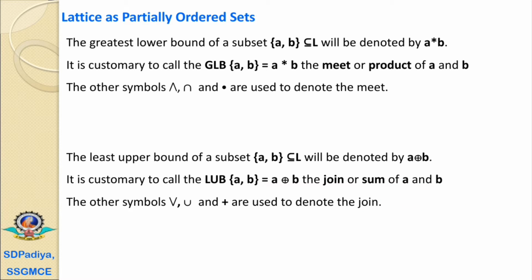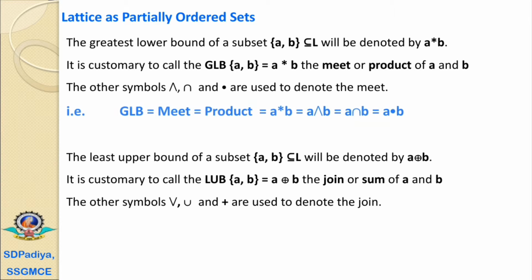The other symbols, the symbol of or, union and plus, that is sum, are also used to denote the join operation. But in a lattice we generally use this symbol to define the least upper bound. Here it is not the symbol of XOR; we are using this symbol as the least upper bound, that is, to represent the join operation.